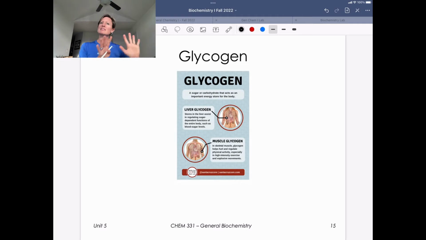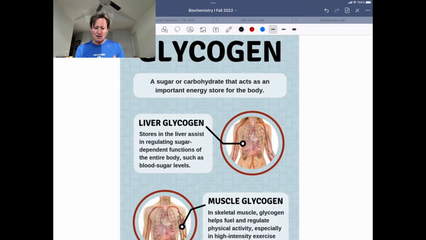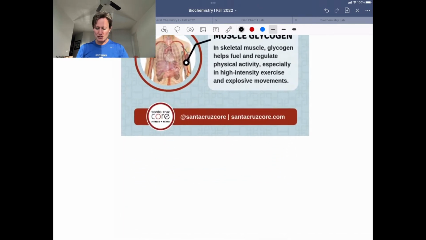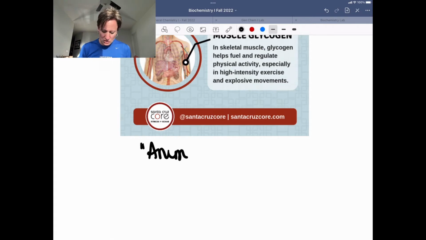So this is the low blood sugar arm, and we're going to talk about how glucagon, the pancreatic hormone responsible for signaling that you're in a low blood sugar state, can allow for the breakdown of your reserve of glucose as the polymer glycogen. Let's start annotating some pieces here. What is glycogen? Glycogen is a sugar or carbohydrate that acts as an important energy store for your body. If we think about labeling what glycogen is, we're going to call it animal starch.